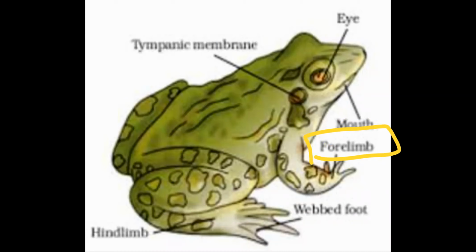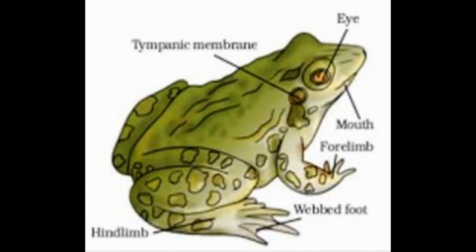So hind limbs are more muscular, stronger and larger compared to the forelimbs. This is the first point, that hind limbs are stronger, muscular, larger compared to forelimbs. Second point, forelimbs and hind limbs both help in swimming, walking, leaping, burrowing.